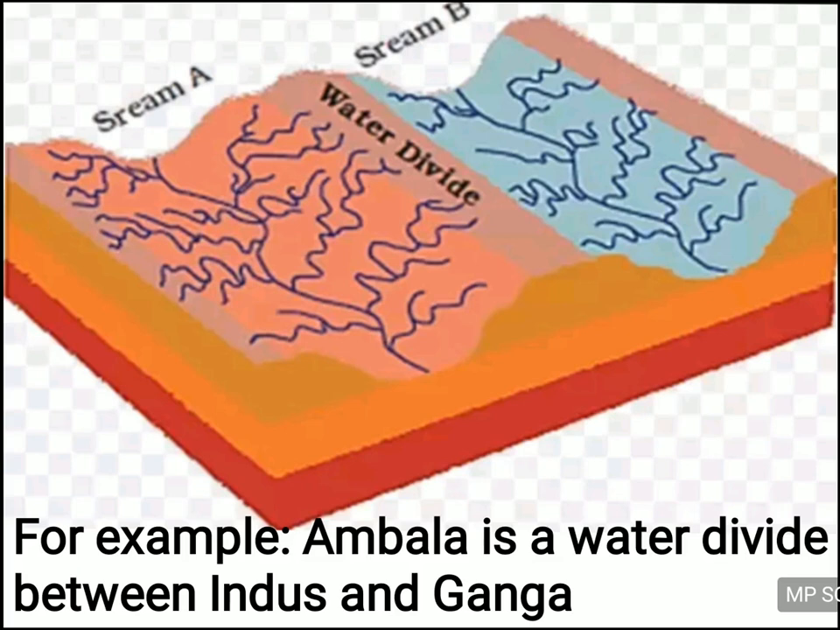And it can be understood, there is an example given in your book also. Himalaya is also like a water divide between two rivers, Indus and Satluj. And Ambala is a water divide between two rivers, Indus and Ganga. There is an uplifted land at Ambala in between the Indus and Ganga rivers, and because of that the Indus river and Ganga river are not able to meet each other.